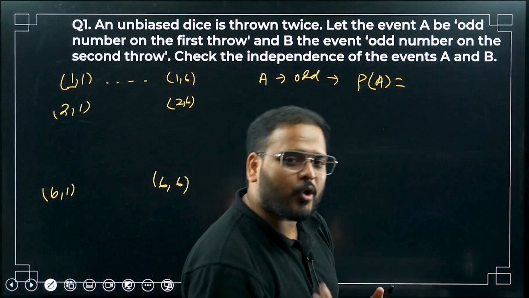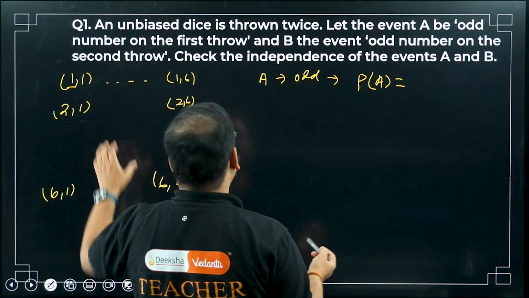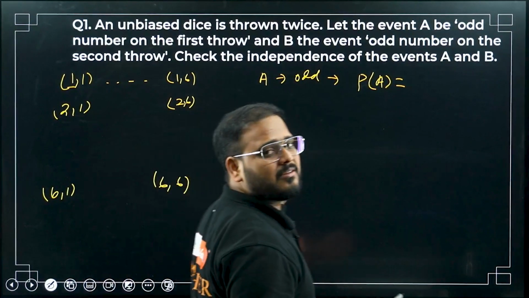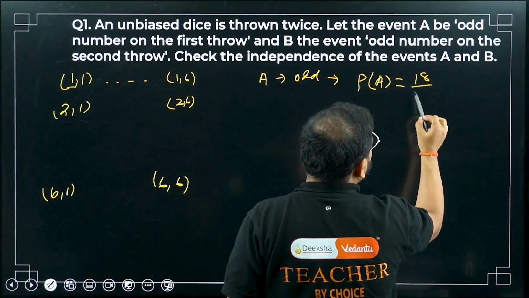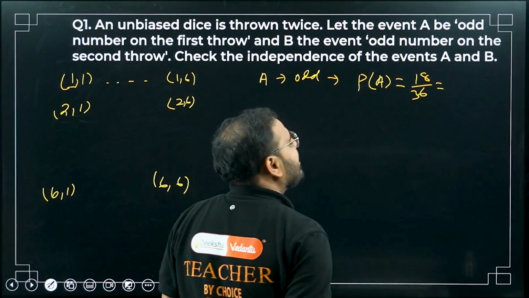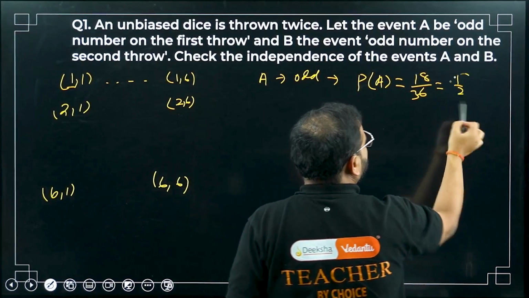It can either come even or odd, correct? So half is the chances. So half will stay for how many possibilities? 36. It means total I'll have 18 such possible ways. Out of the total sample space, which is 36, I'm getting the answer to be simply 1/2.